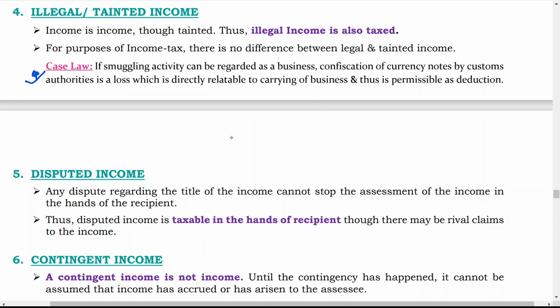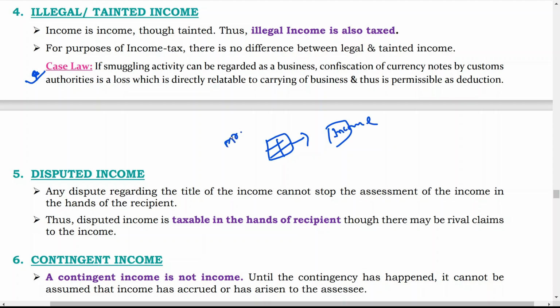Means the person who is receiving the income, who is in receipt of the income, in that hand it is taxable even though title is in dispute. Title is in dispute means what? Who is the real owner of that particular property? Let us say one property is there. Now from this property income is generating, and this property is in dispute.